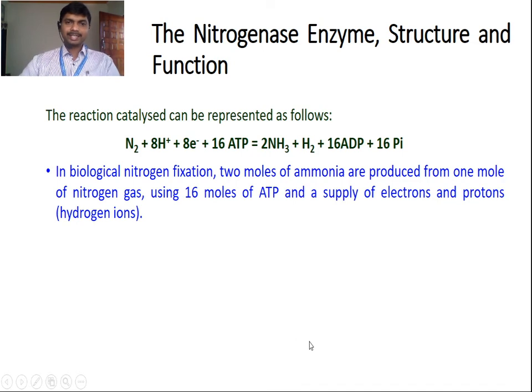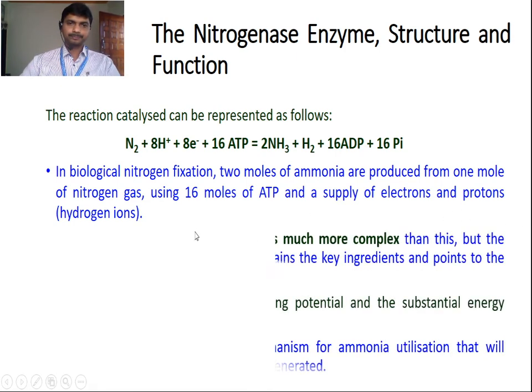The reaction catalyzed can be represented as molecular nitrogen, diatomic nitrogen, N2, plus 8 H+ ions plus 8 electrons plus 16 ATP, that gives rise to 2 molecules of ammonia and H2, and 16 ADP plus 16 inorganic phosphate. In biological nitrogen fixation, two molecules of ammonia are produced from one molecule of nitrogen gas using 16 molecules of ATP and a supply of electrons and protons.